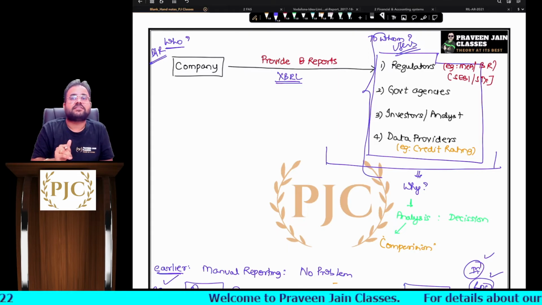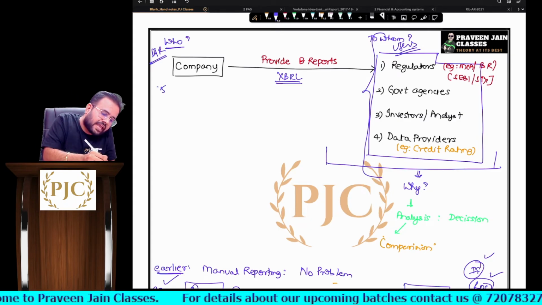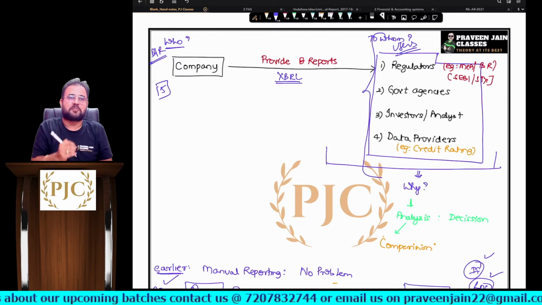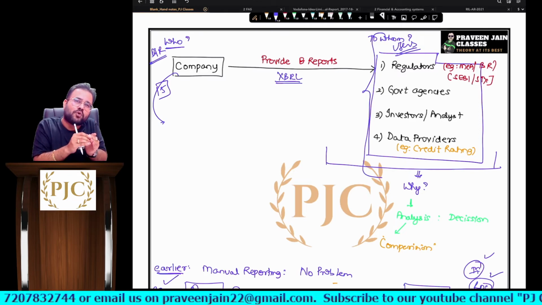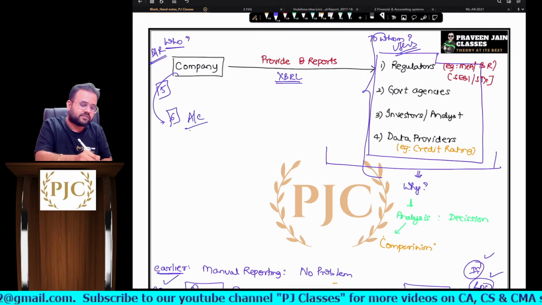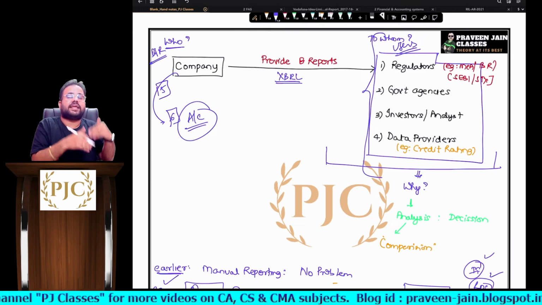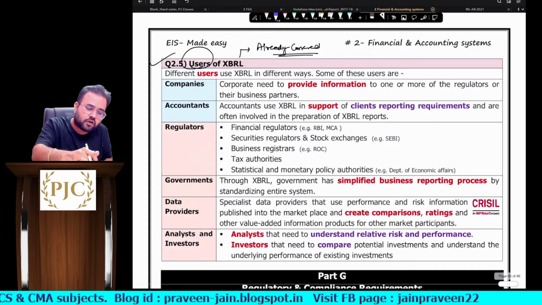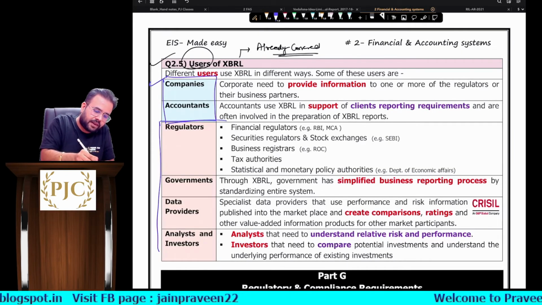So who are the users of XBRL? Regulators, government agencies, investors, analysts, data providers, sir. Now, sir, do you think even the company is a user of XBRL? Answer is yes. Why? It is the company who has to send the report, sir. Agreed? And do you think the company is an artificial person? Do you think the company will do it on its own? No. So can I say the board of directors will appoint some accountants? Those accountants will do this XBRL reporting on behalf of the company, sir. So don't you think even the accountant is one of the users of XBRL, sir? Agreed? So these are the 6 points. These are the 6 users of XBRL, sir.